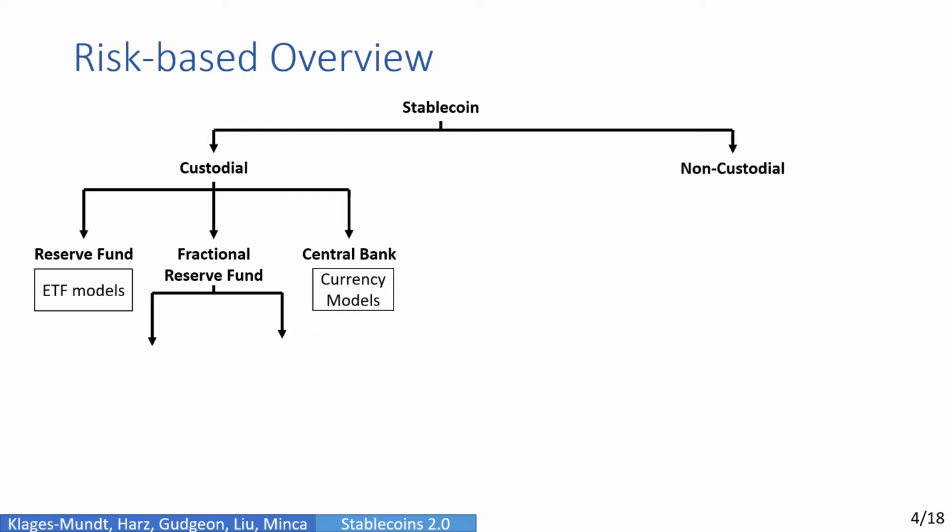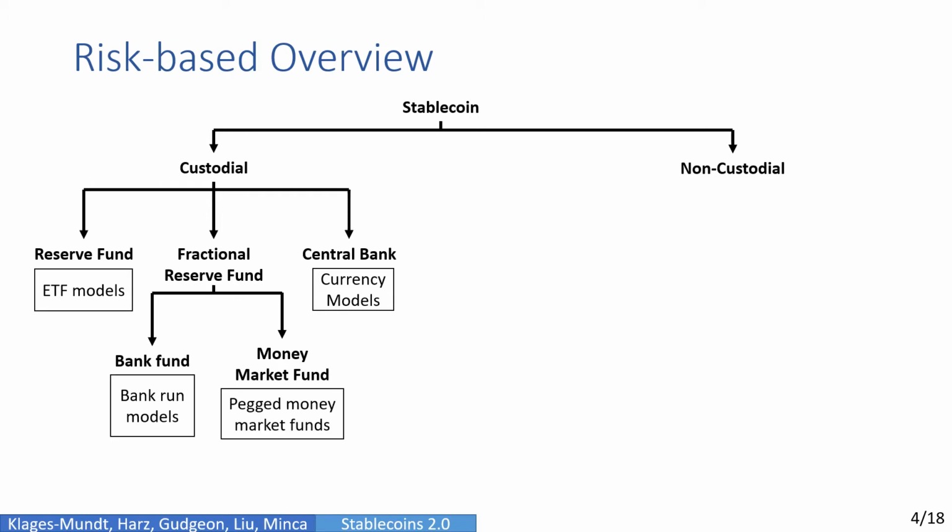So a fractional reserve fund can take two forms. One is like a bank. This introduces bank run risks, and bank run models are relevant here. Another is like a money market fund, and this tries to maintain a pegged redemption rate.